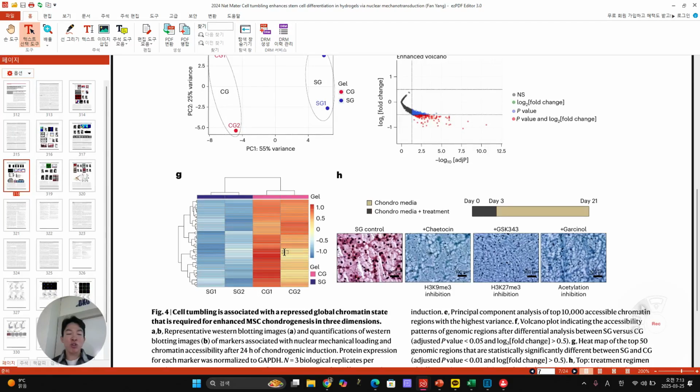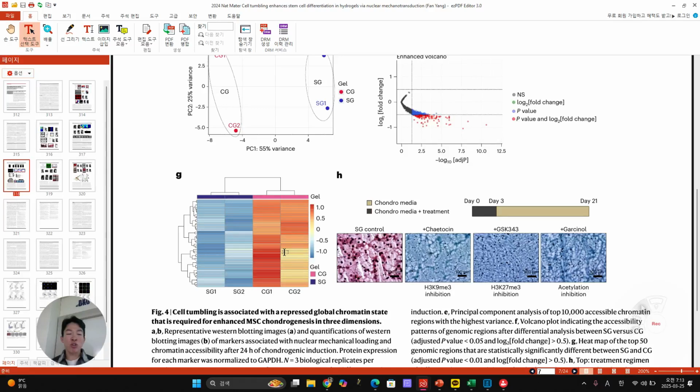As the last feature, not only chondrocytes, they want to check whether the same thing could happen in other stem cell lineage differentiation. So all the time they cultured the MSC right after adding the cell in hydrogel, and then cultured them in chondrogenic differentiation media.